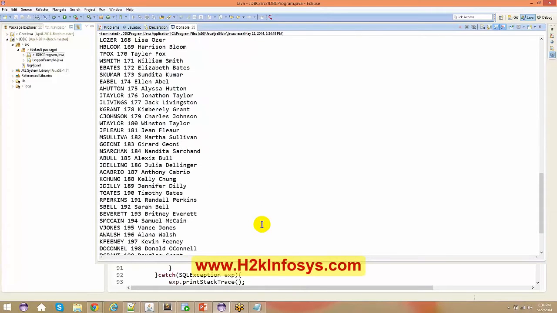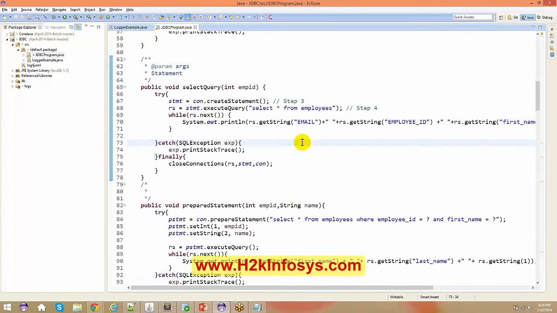Can we thread the connection? Okay, the same question. This is the very simple step wherein you open a connection, you create a query, and then you execute the query. And make sure that once you execute the query, you close the connection. Now in order to close the connection, I have added the piece of code in my finally block.